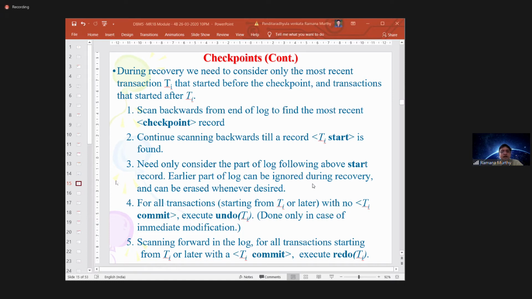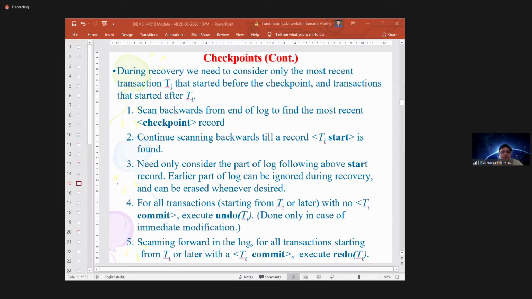So for all transactions starting from TI or later, which we identified previously, from that point onwards identify all TI commits. If a TI commit is not present, execute undo operations, and if you identify TA commit, then execute redo operations.